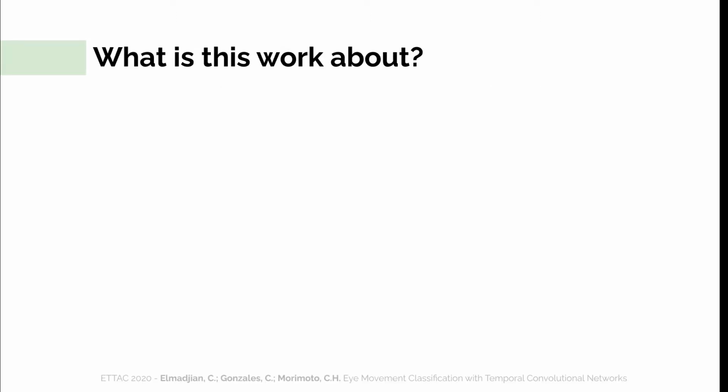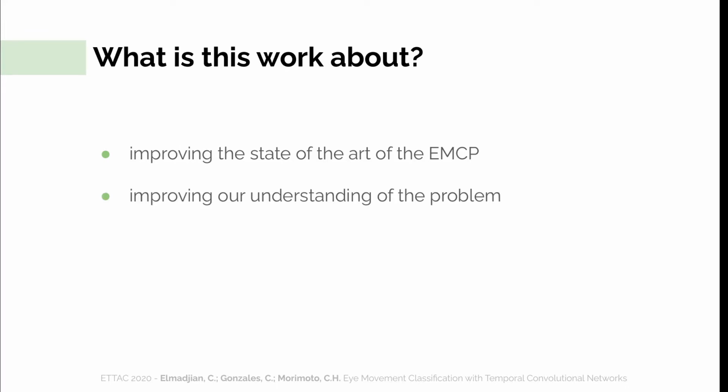So in this work we try to achieve two different goals. First, to improve the current state of the art of the so-called tertiary eye movement classification problem, and second, to increase our own understanding of how end-to-end architectures behave on this problem. And we do this through a set of exploratory experiments.